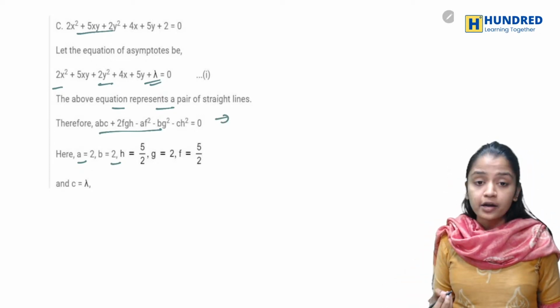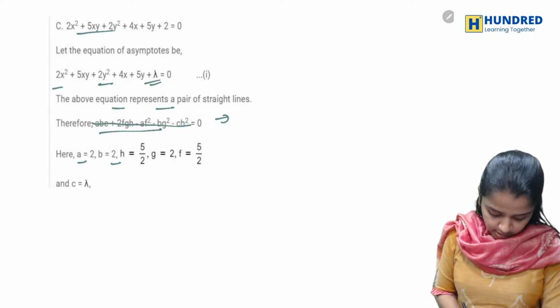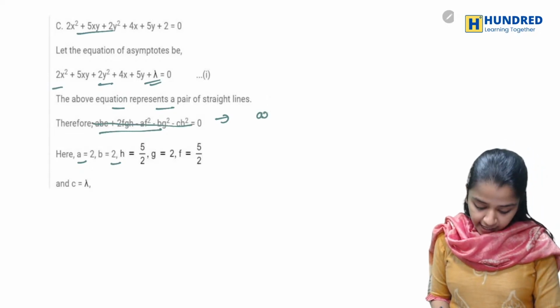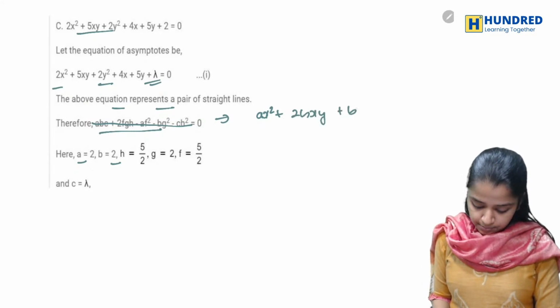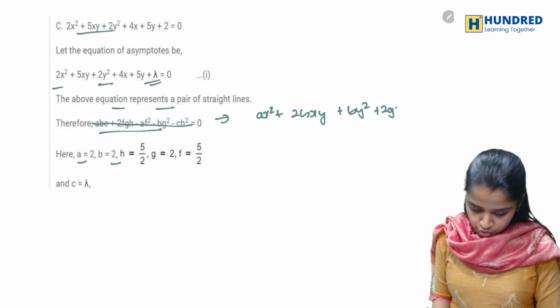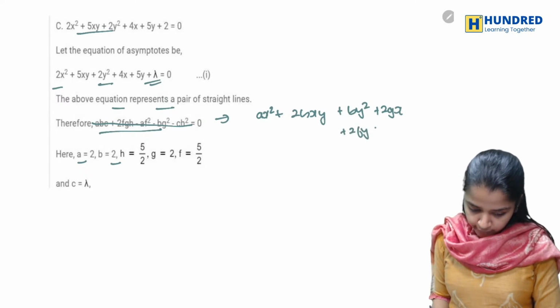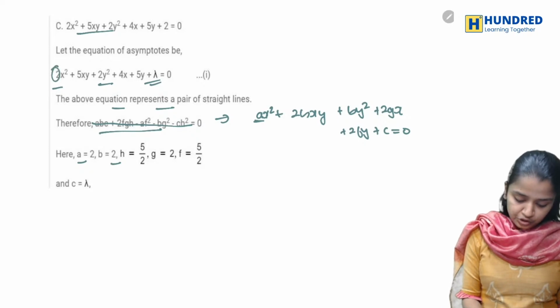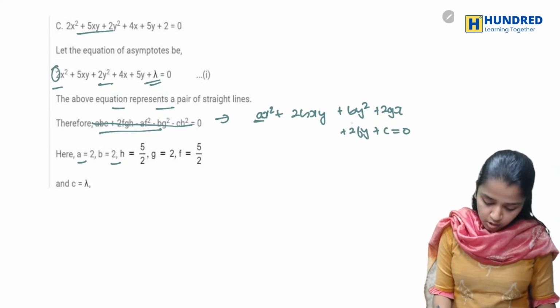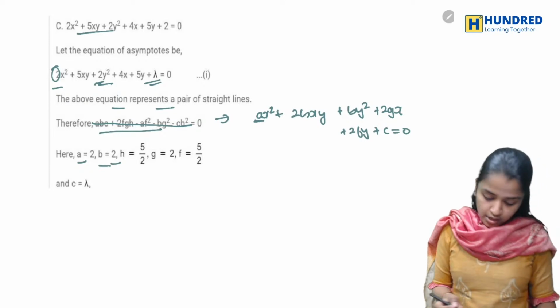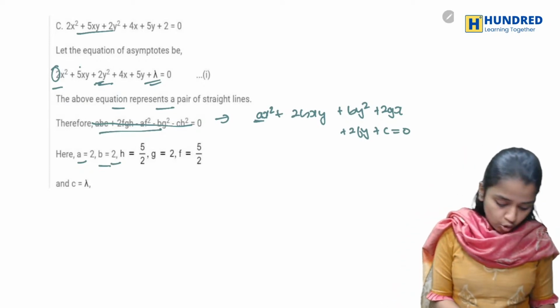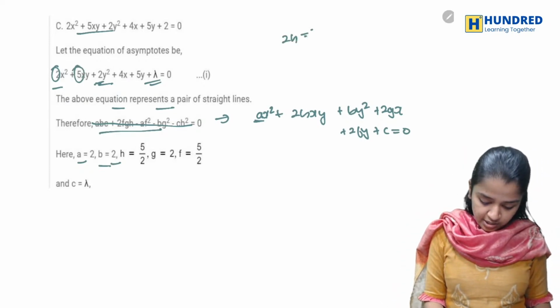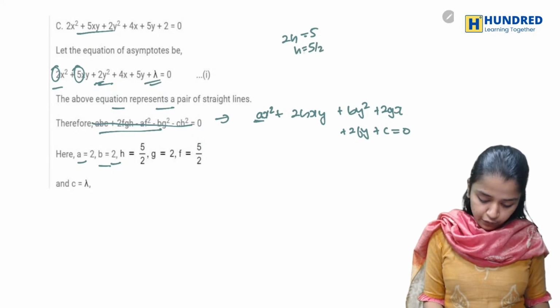So for a pair of straight lines, just write it as ax square plus 2hxy plus by square plus 2gx plus 2fy plus c equals 0. So here a is the coefficient of x square, which is 2. b is the coefficient of y square, which is 2. And h is the coefficient of this, so 2h is equal to 5, h will be 5 by 2.